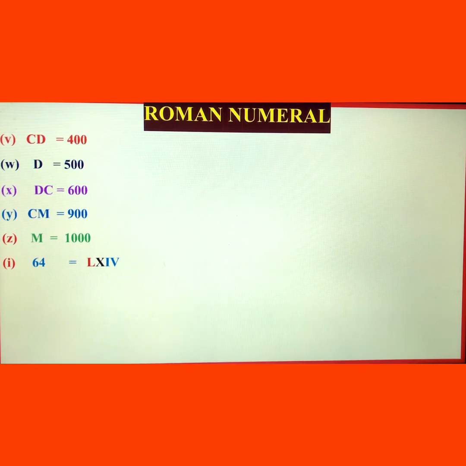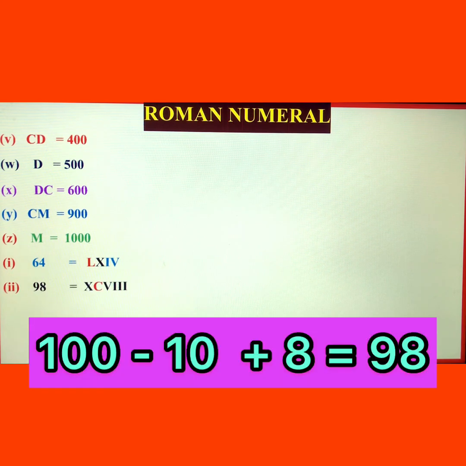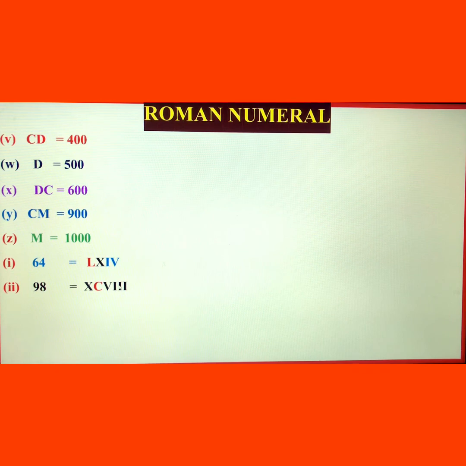Now if you want to write 98, then how can you write it? First of all, you will write 100. For 100, which symbol will you use? C. But 100 is not 98. Now what will you do? You will write X just before it. X means 10. If you write it before, 100 minus 10 is 90. 90 is done. XC means 90. Now the requirement is only 8. So you know the symbol of 8 is VIII. So this is the Roman numeral for 98.